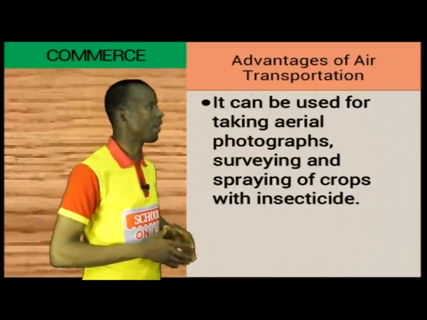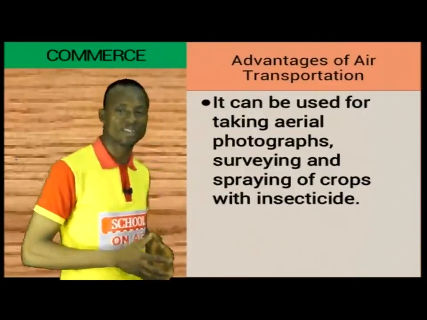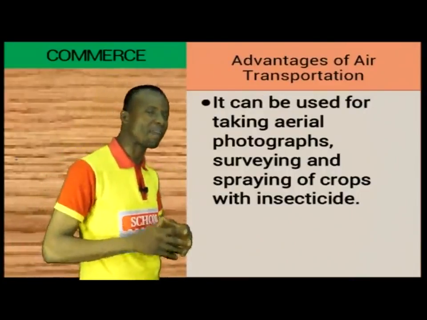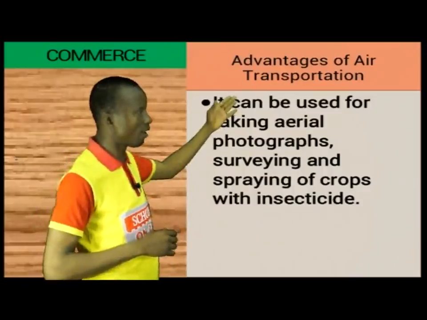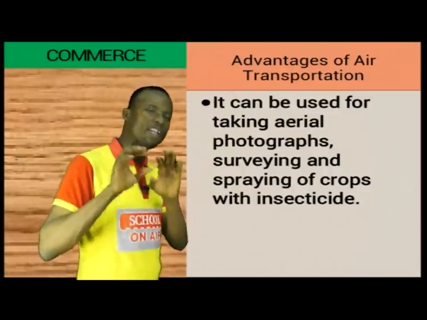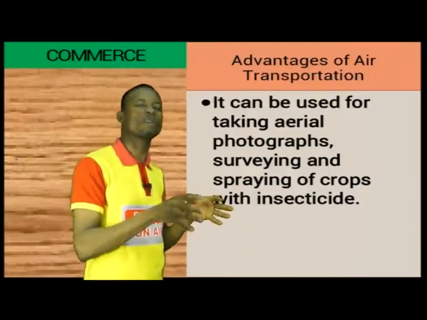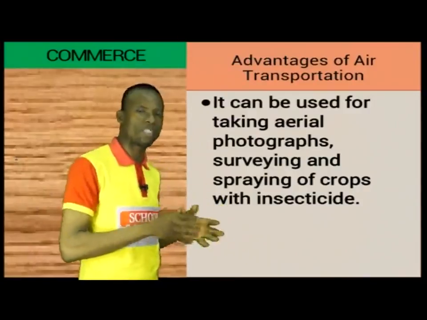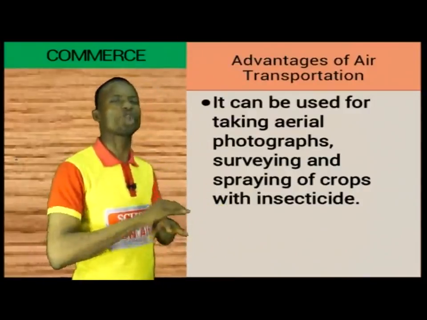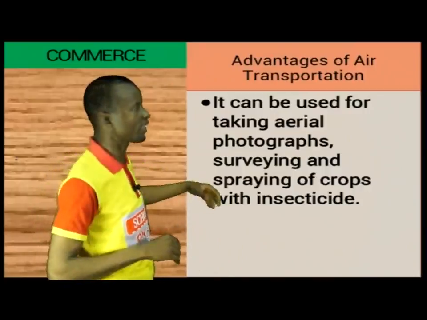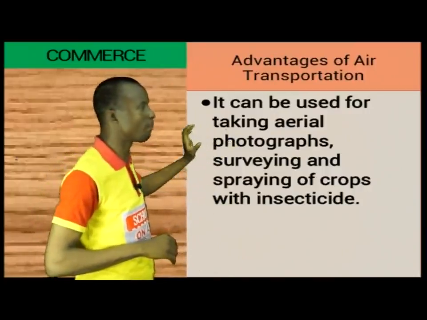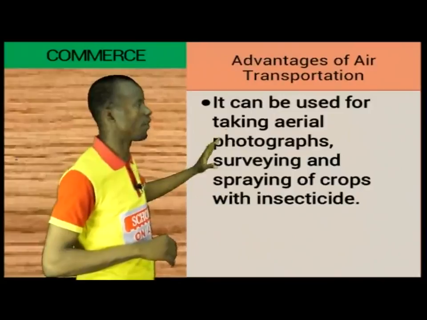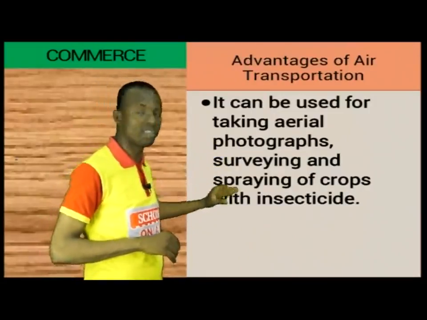Still talking about advantages of air transportation. The most interesting thing about this means of transportation is that it is not only useful for movement of goods and people. It is also useful for other things. For instance, it can be used for taking aerial photographs, surveying and spraying of crops with insecticide.